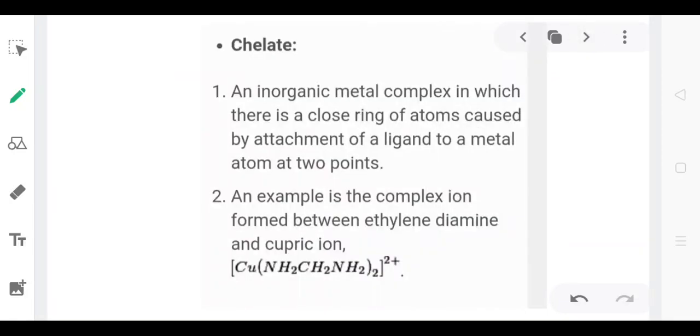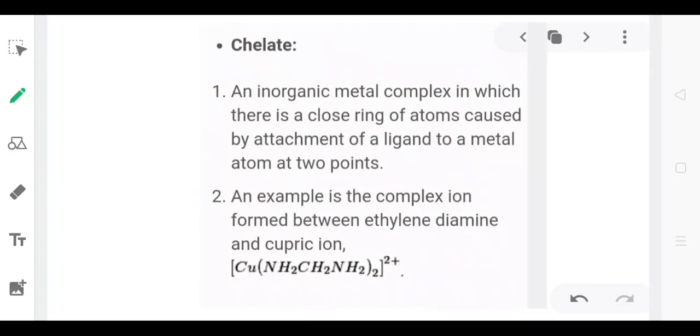Now, what is chelate? In some ligands, there is more than 1 donor atom. So when they join to the central metal atom, they form a ring-like structure. And this ring is called chelate. That is, an organic metal complex in which there is a closed ring of atoms caused by attachment of a ligand to the metal atom at 2 points.